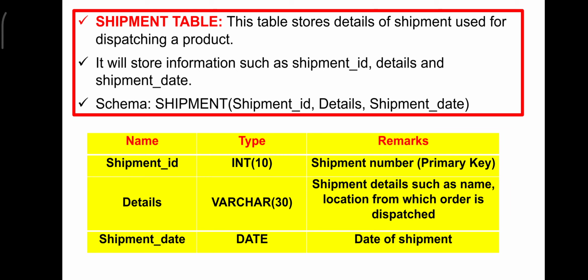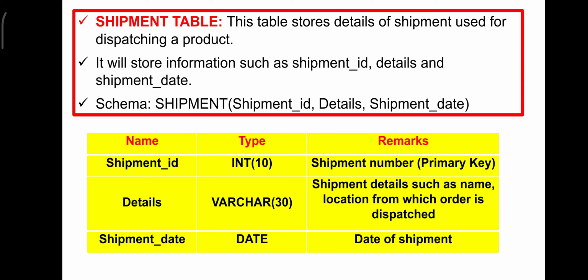And the shipment table, this is the last table. The response from the customer, the feedback of the customer, will also be based on the shipment table, because if there is any delay, or if the product is not in good shape, whether it is a damaged one, and he writes a product review about that particular seller, the whole concept of reliability and trustworthiness is based on this shipment table.